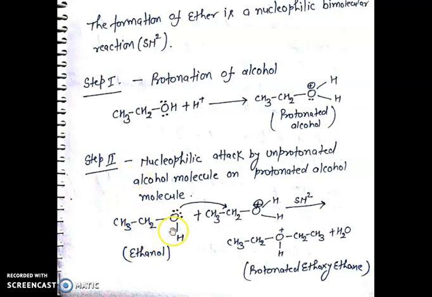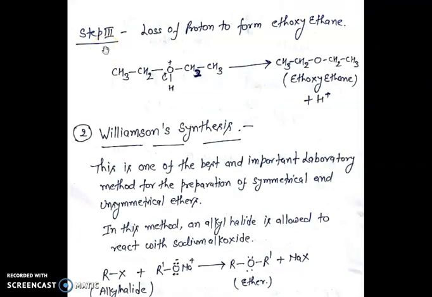For example, nucleophilic attack by the unprotonated alcohol, that is second molecule of ethanol, on protonated alcohol to form protonated ethoxyethane. In step third, loss of proton to form ethoxyethane. For example, removal of proton from protonated ethoxyethane to form ethoxyethane.